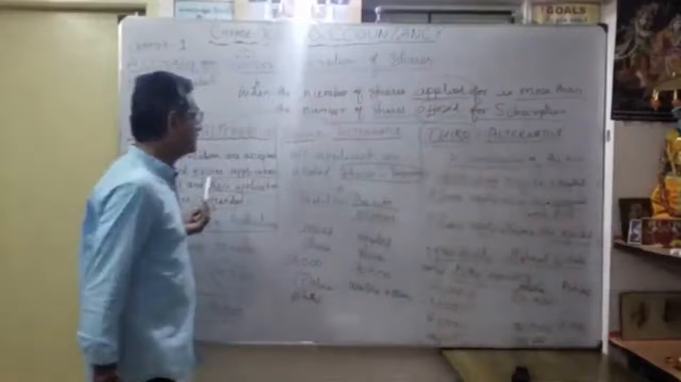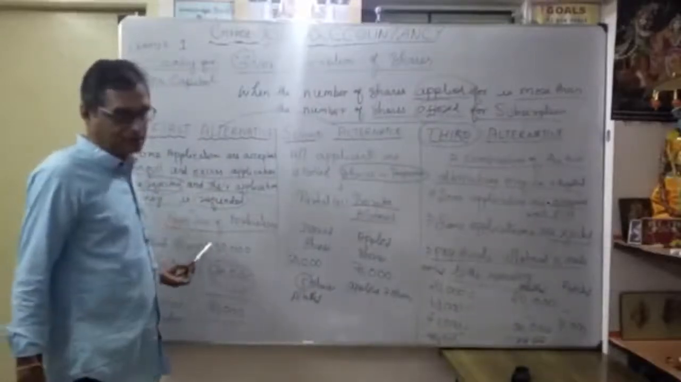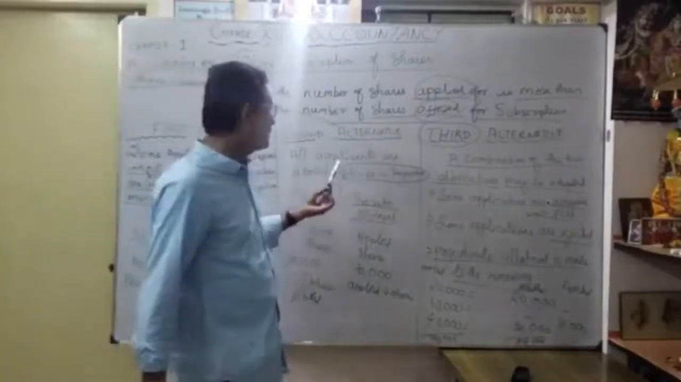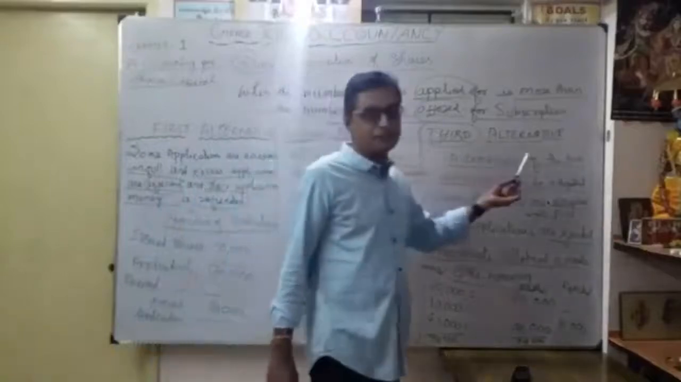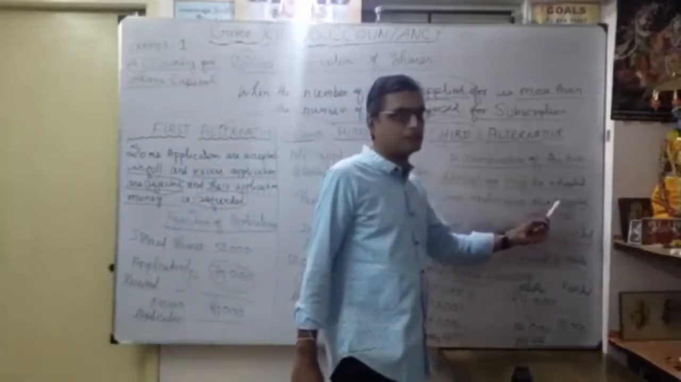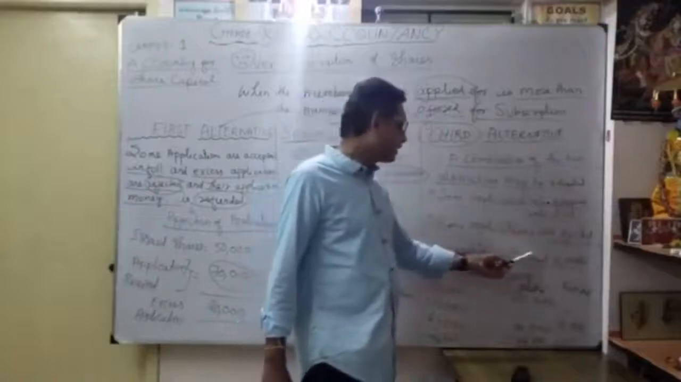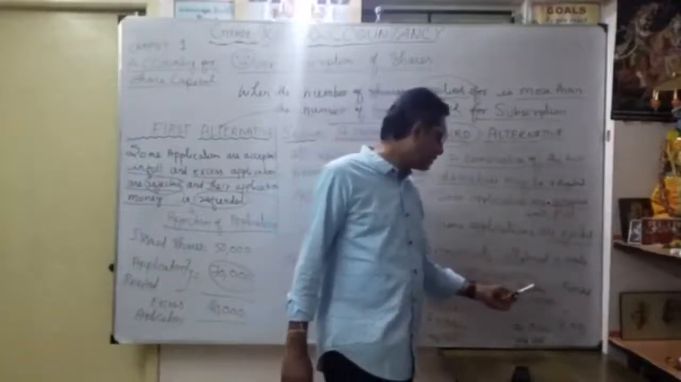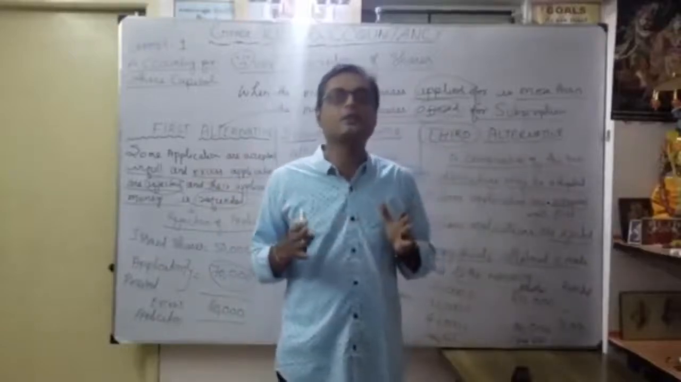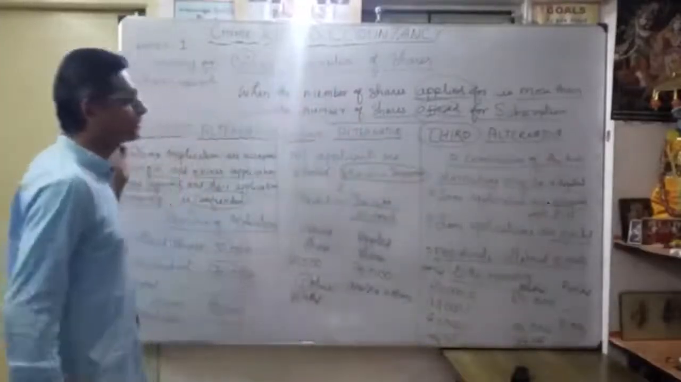In the first alternative, after the application is allotted, the balance money is refunded. What is application money? In the second alternative, we allot shares again in proportion. What is the third alternative? A combination of both: some applications are accepted in full, then some applications are rejected, then finally proportionate allotment is made to the remaining shares. Okay, that's the three alternatives.